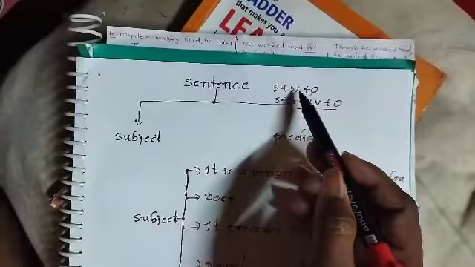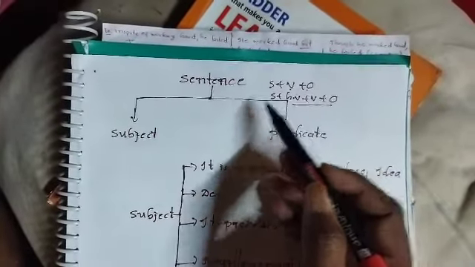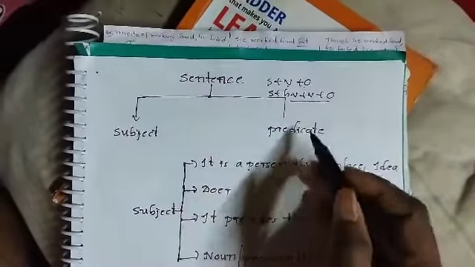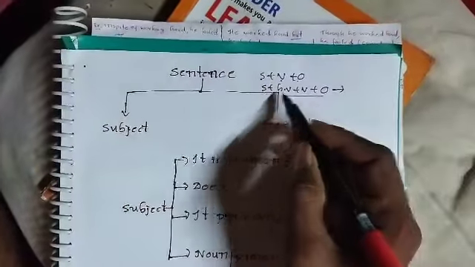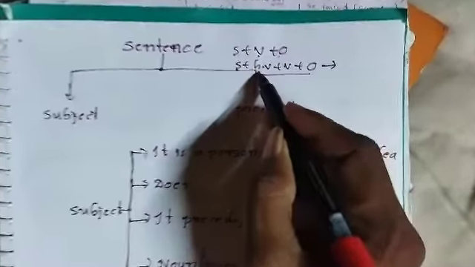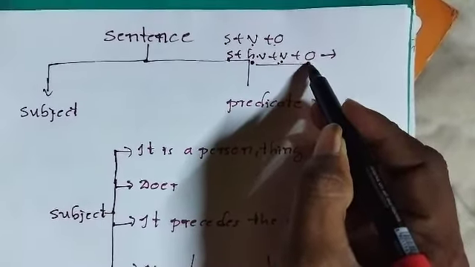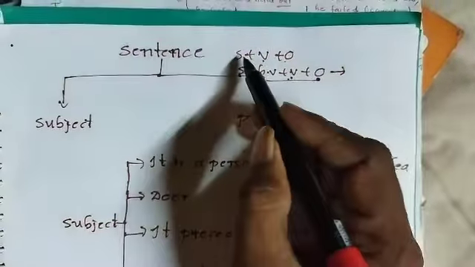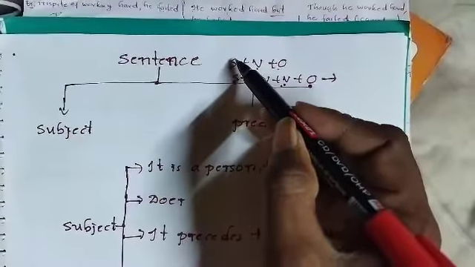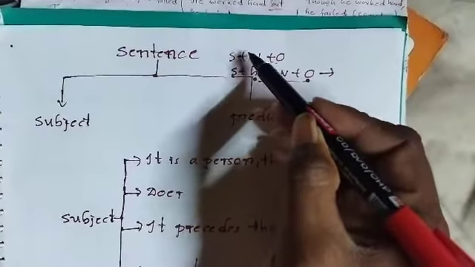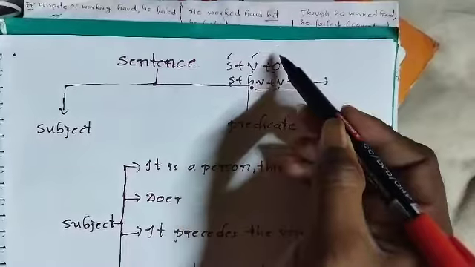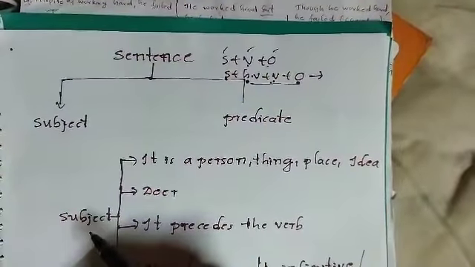The subjects will change, the verb will change, and the objects will change. So the complete sentence structure is subject plus helping verb plus verb plus object. So when we discuss the tenses, first we have to know what is subject, what is verb, what is object.